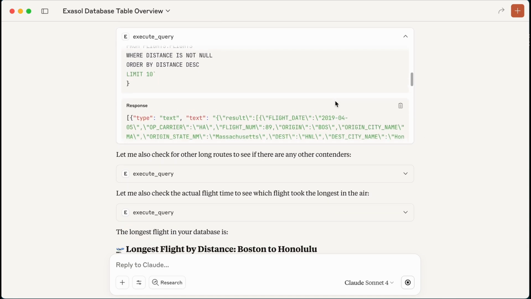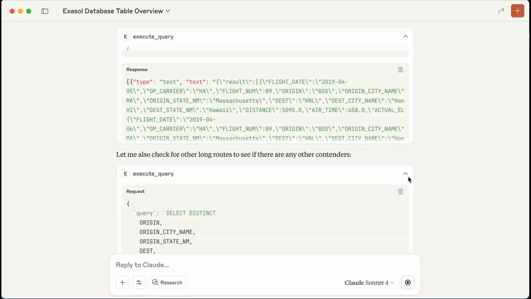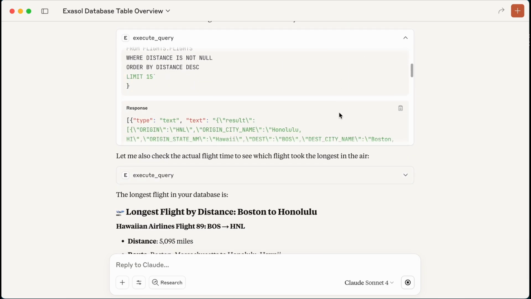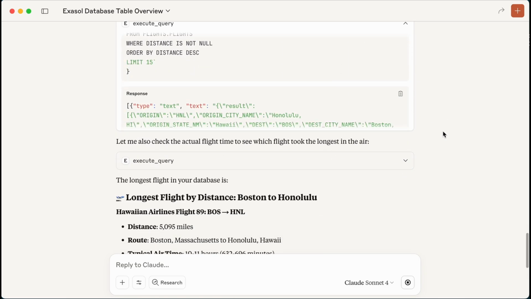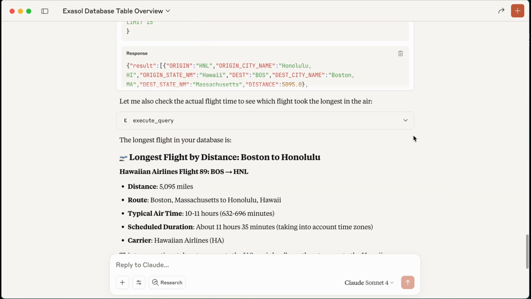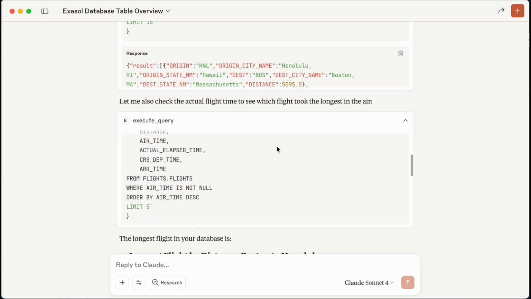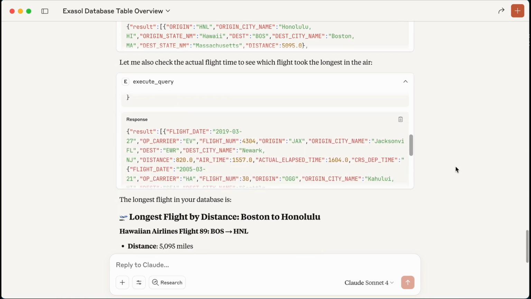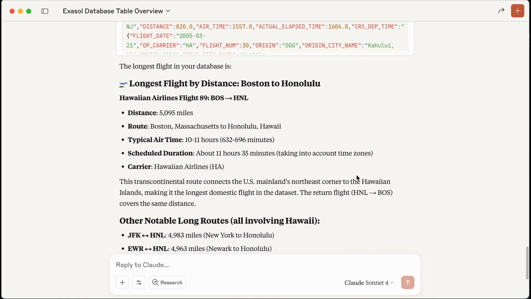So it's ordering by distance, and it's checking both distance and also flight time as well. And here we have our answer.